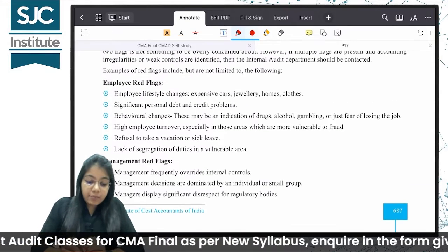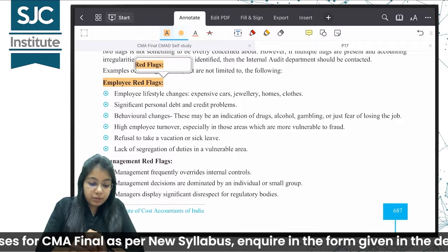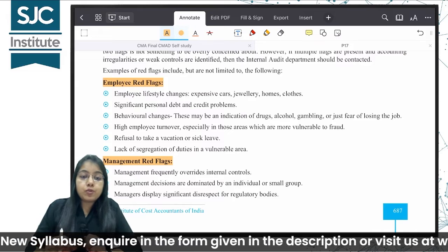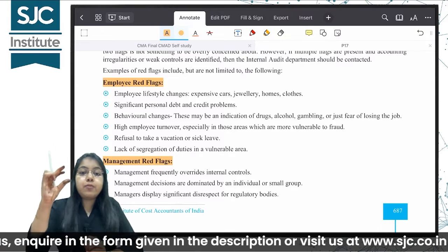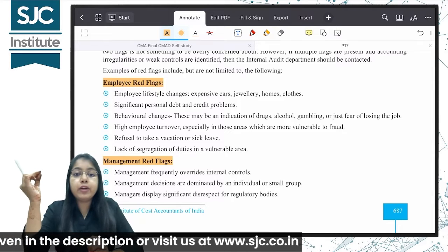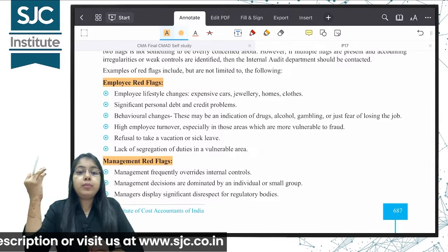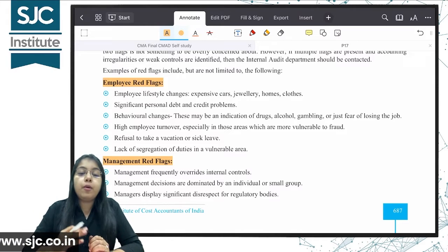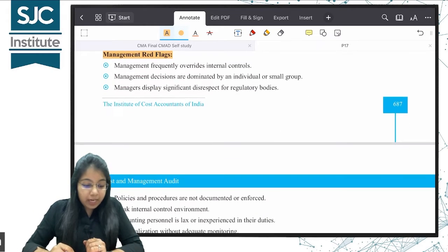Next is, so these are examples of employee red flags and management red flags. Objective questions can also come from here, कि कुछ red flags आपको बता दिए, इसमें से कौन सा management red flag नहीं है, या कौन सा employee red flag नहीं है, या you can be asked a theoretical question also, give certain examples of employee red flags or management red flags. Management red flags क्या है?